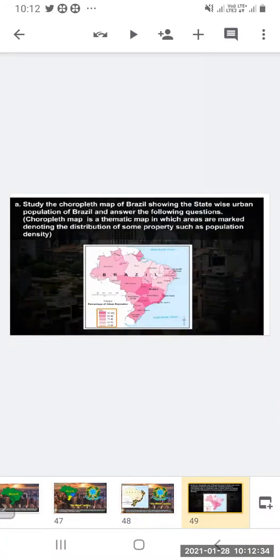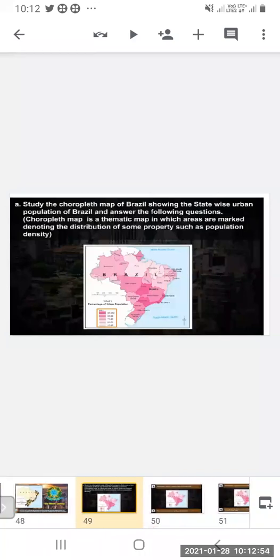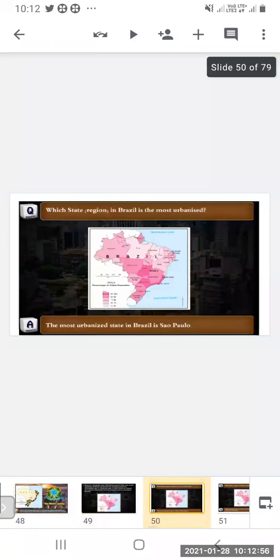Study the choropleth map of the state-wise urban population of Brazil and answer the following questions. A choropleth map is a systematic map in which areas are marked denoting the distribution of some property, such as population density. Now looking at this, answer the questions. Which state or region in Brazil is the most urbanized?